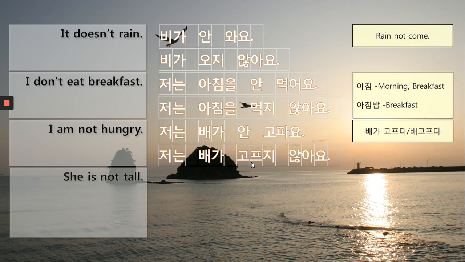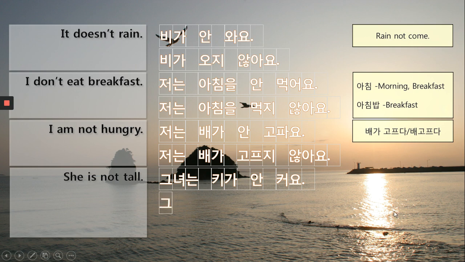Last one. She is not tall. 그녀는 키가 안 커요. 키가 크다 is tall, right? Here also, 가 is a complement marker, not a subject marker. 그녀는 키가 안 커요.